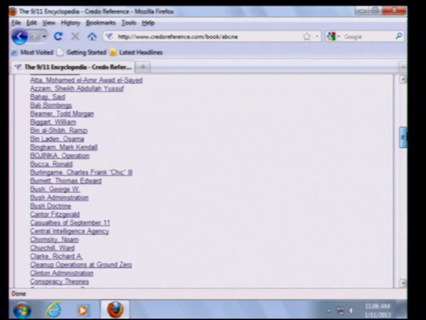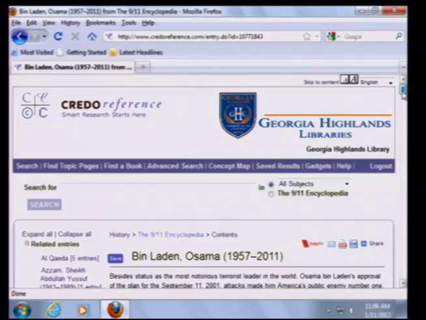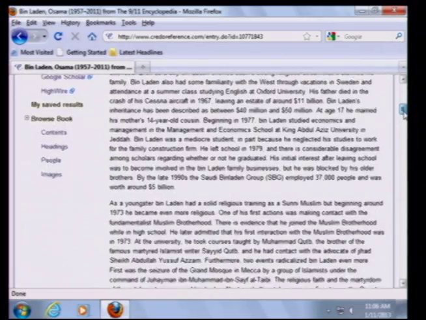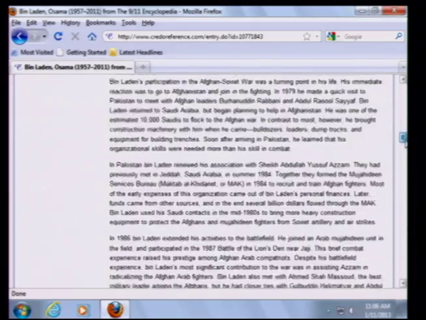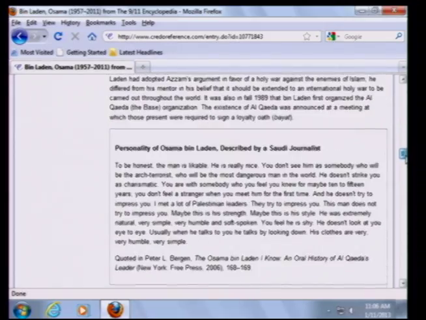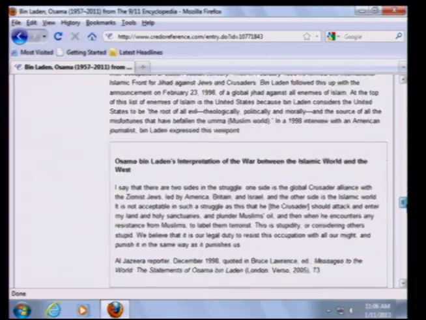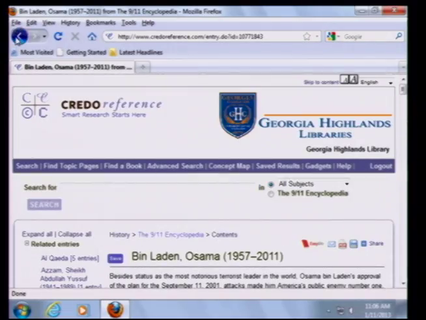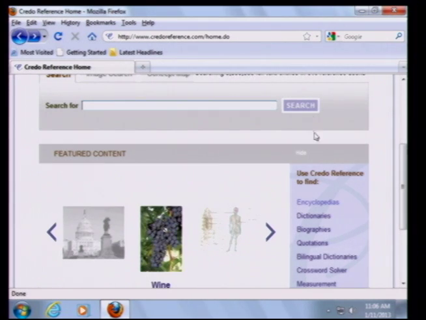And then we'll just look at one of the entries here. Bin Laden, Osama bin Laden, the late Osama bin Laden, I should say. And then here is an article on bin Laden, the mastermind terrorist behind 9/11, followed by various images and an analysis of his personality and famous quotations, things of that nature. So again, just a lot of tremendous coverage, and that's just one entry in one encyclopedia among at least 30 or 40 historic encyclopedias, and that's from Credo Reference.